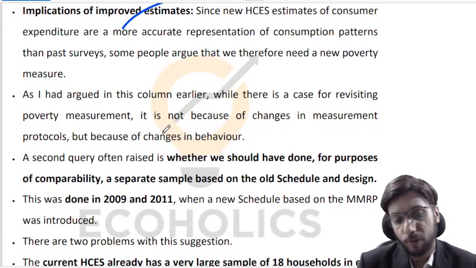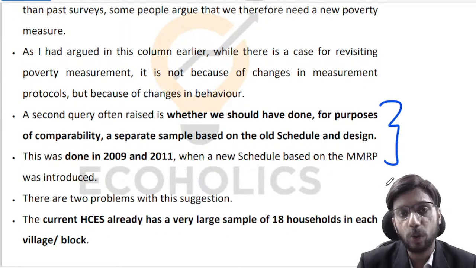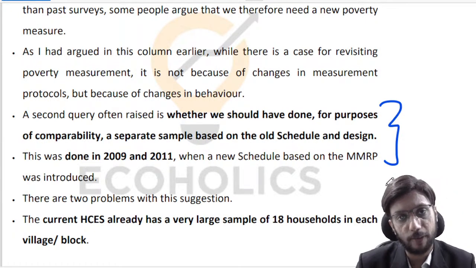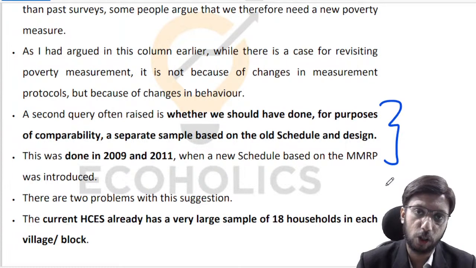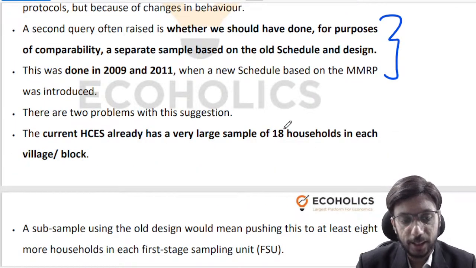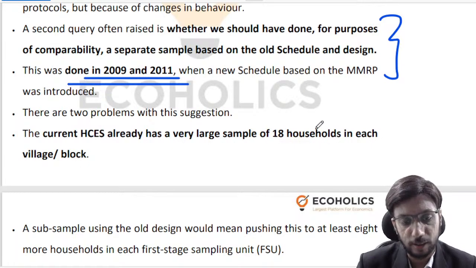Now we have to remember that there is this suggestion: why didn't we do the old survey along with the new survey, in the sense that we should have done two simultaneous surveys, one with the old methodology, one with the new methodology, and compared the results and reassured ourselves that the new methodology is actually better than the old methodology, right? This was done to a certain extent in 2009 and 2011 when there were changes in the schedule.